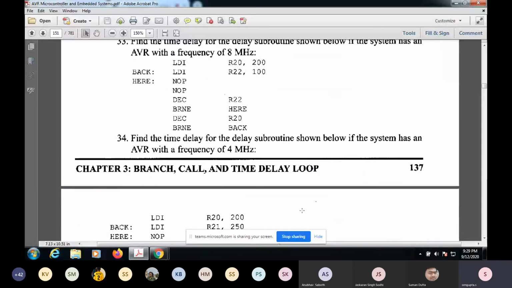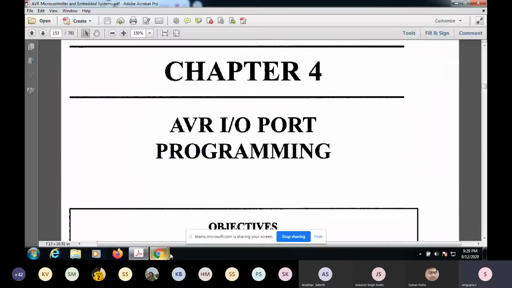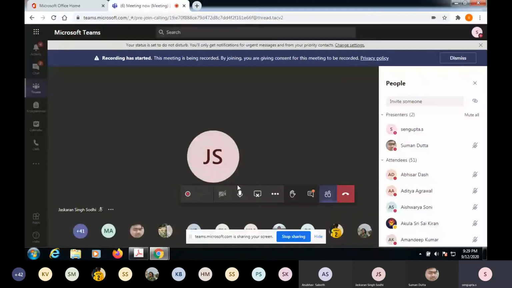Anybody has any doubt on chapter 3? Anybody? Hello? Sir, if you don't define the stack at the beginning of the program, will that call function